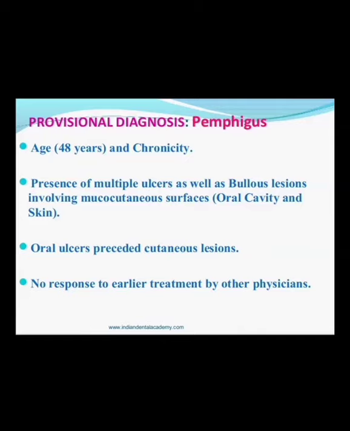Then oral ulcers preceded cutaneous lesions. All this will be considered in diagnosing the patient. Most of the time clinical features itself will help to understand the diagnosis, and sometimes we can do the smear test or immunofluorescence test. It depends.